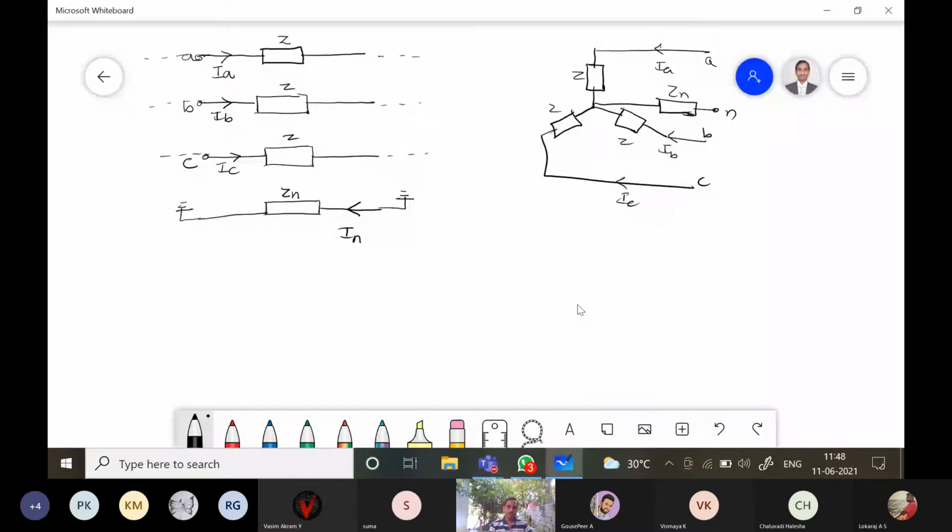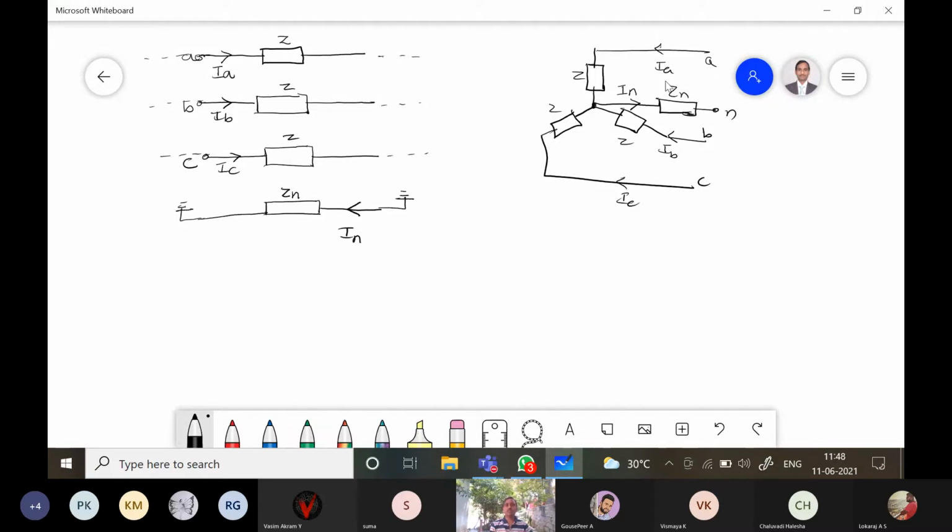The currents flowing are IA, IB, and IC. Similarly, the current will be returning. The summation of all the currents meeting at this junction is zero, so the current returning here is called IN. So what is this IN current?